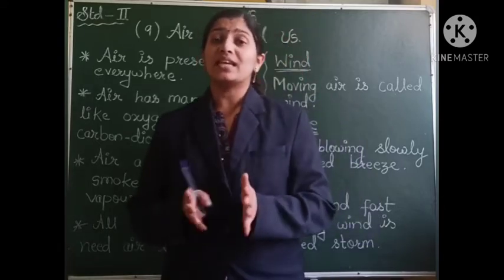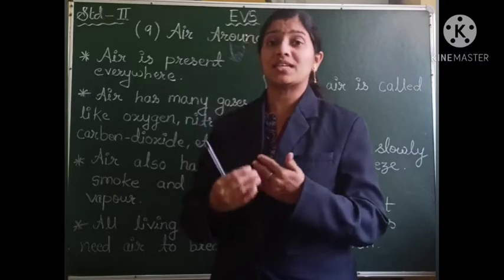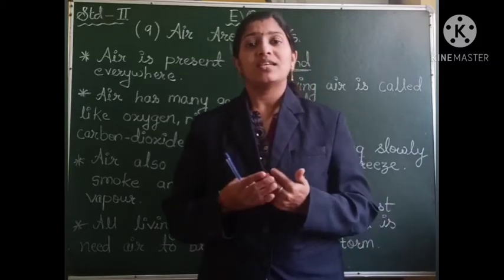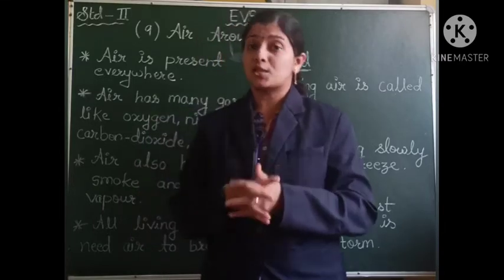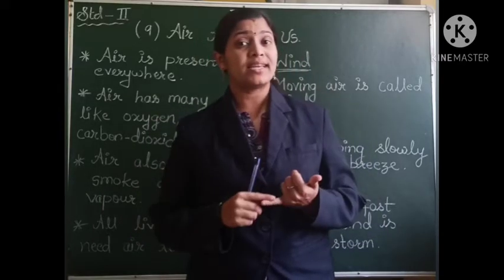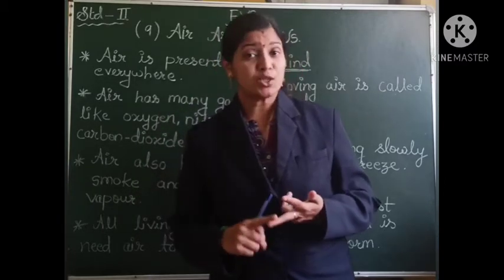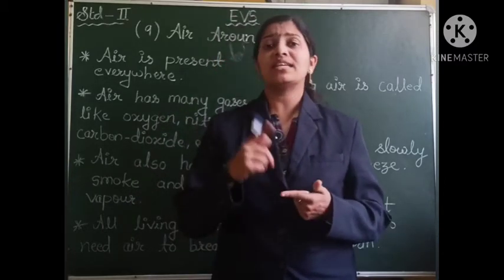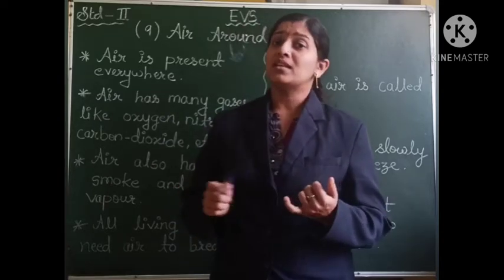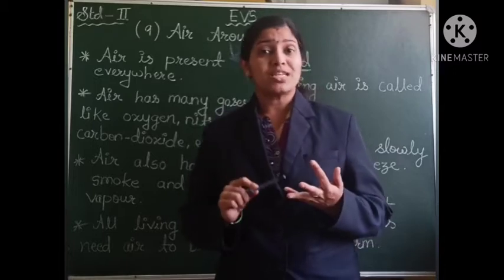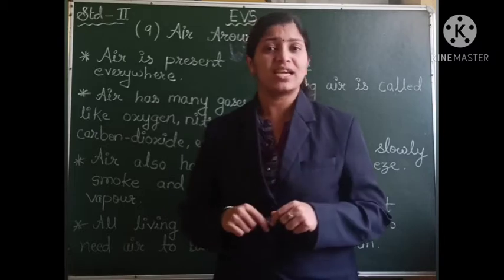So students, the air is present everywhere. It is present in our house, it is present in our surroundings. This air contains some dust particles. I told you that the air has dust particles, water vapor, smoke, and various gases. All these are present in the atmosphere, but from where do the dust and the smoke get included into the air?